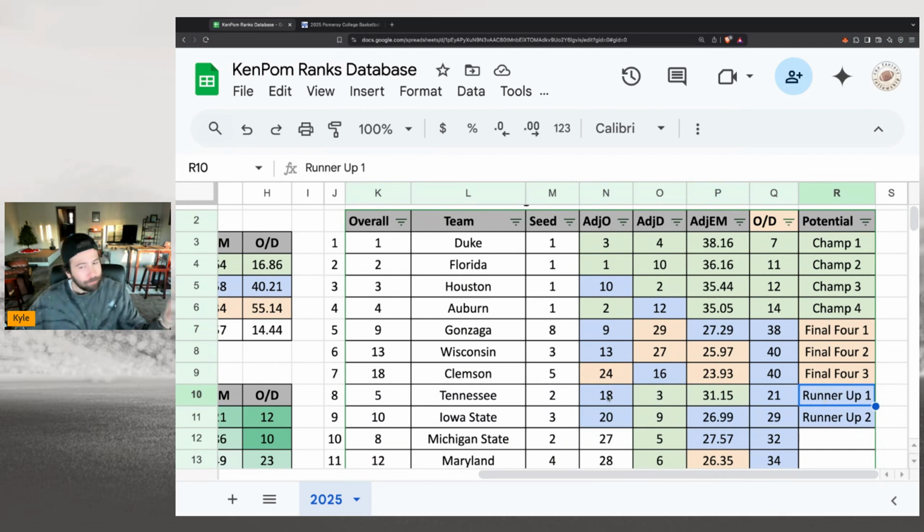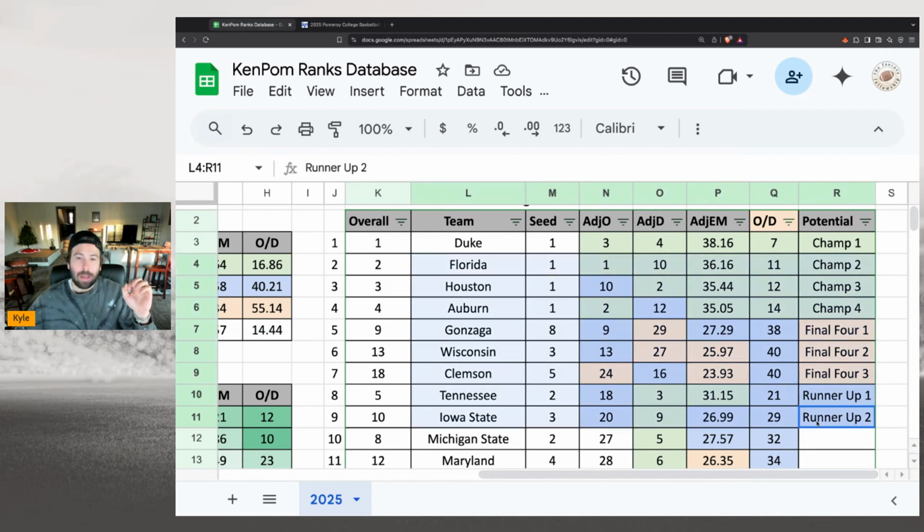That's going to be Tennessee. They qualified as runner-up potential in offense, and runner-up potential in their offensive and defensive score. They also have Iowa State here, which is kind of the same thing. They have the offense metric that I'm looking for. They have the adjusted efficiency margin that I'm looking for. And their defenses are both top 10. I know Iowa State's got an injury here, but I still think they're a good team. I do probably downgrade them just a little bit, so keep that in mind.